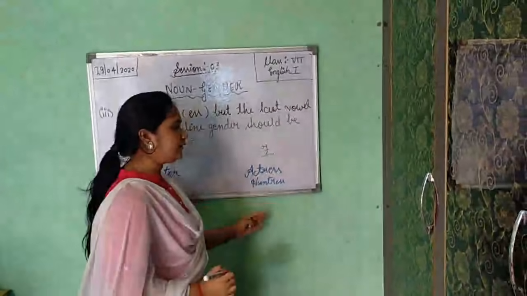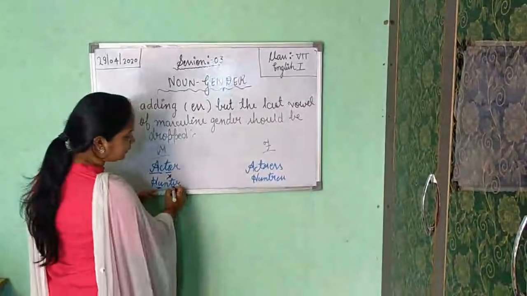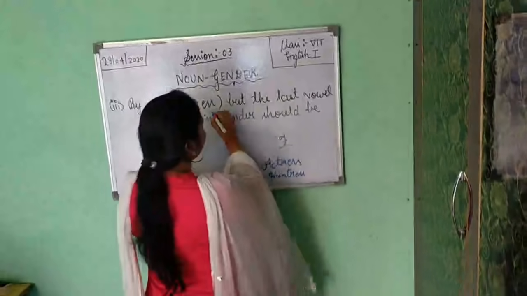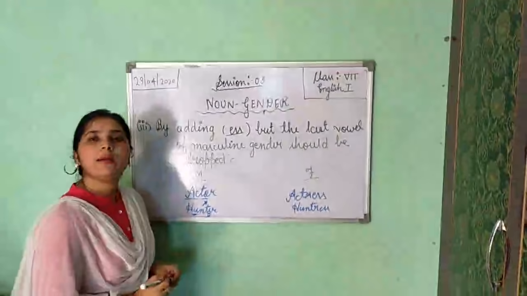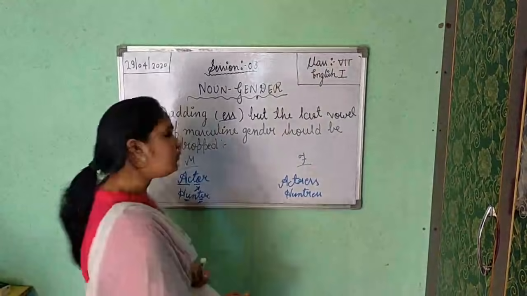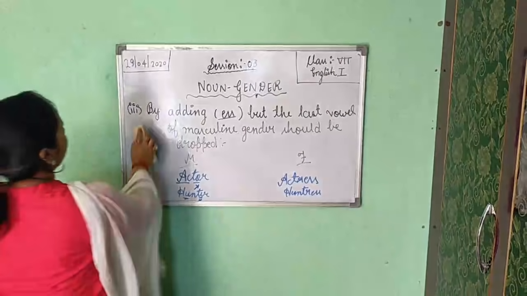Okay, so we are not writing E because this one is the last vowel, and after that we are adding syllable E double S. So three ways I told you. Now the fourth one is...